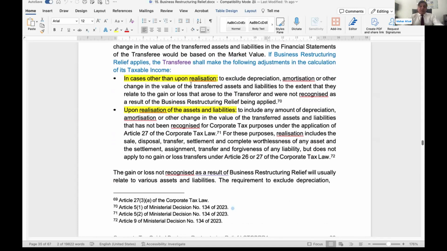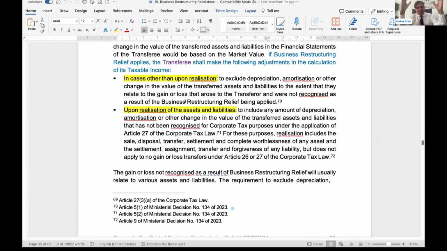To exclude depreciation, in case other than upon realization, the asset has been transferred from the transferor to the transferee, but it has not been realized. The transferee is still holding the asset. To exclude depreciation and amortization, other changes in the value of the transferred assets and liabilities, to the extent that they relate to gain or loss around the transfer and were not recognized at the time of transfer. Whatever the gain, whatever the loss which was not recognized, depreciation will be disallowed up to that value.